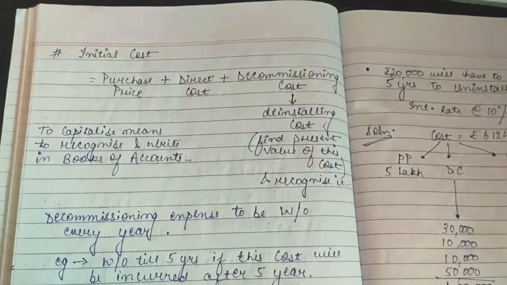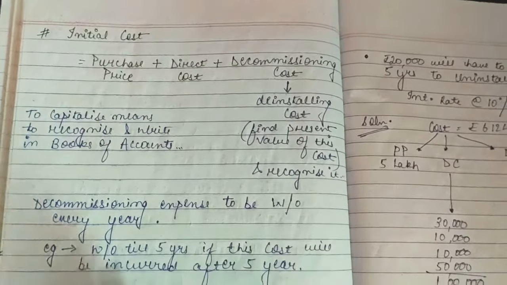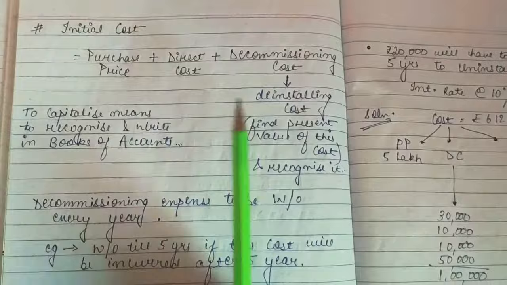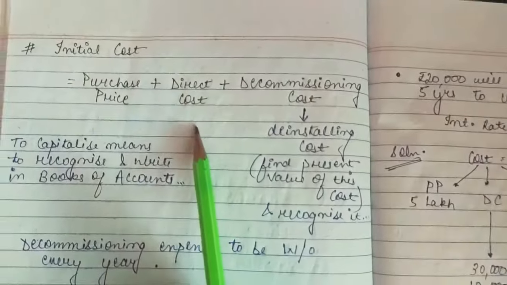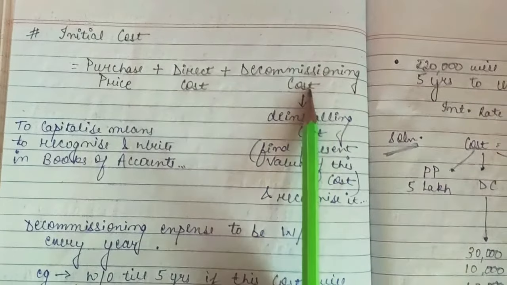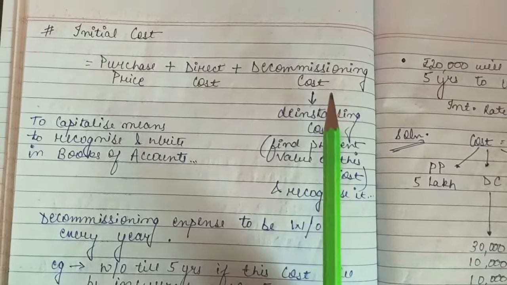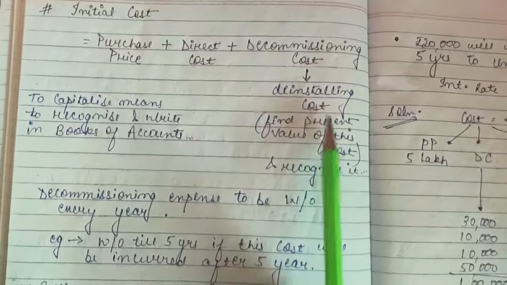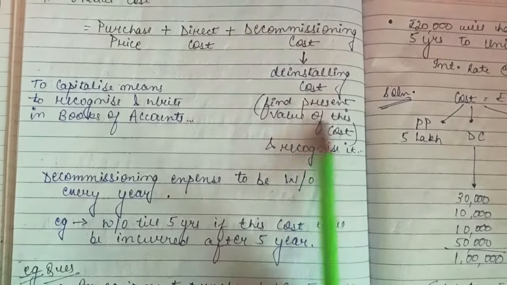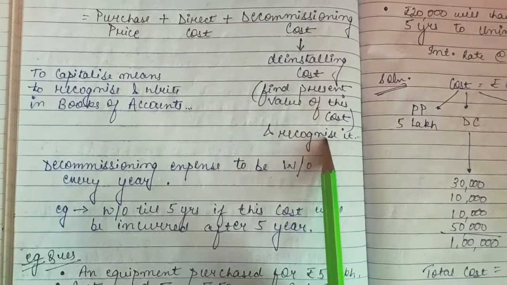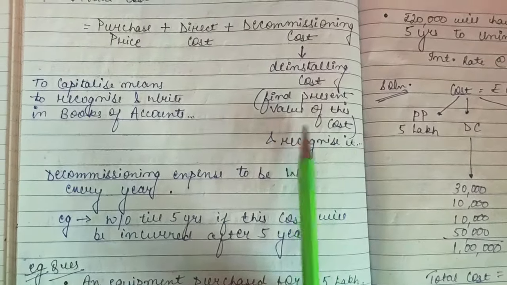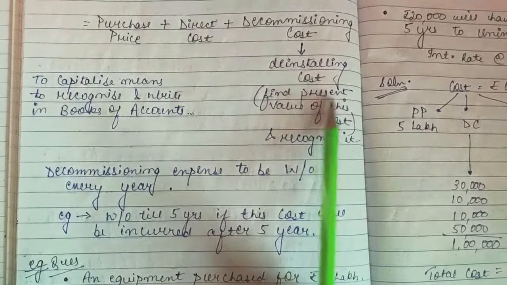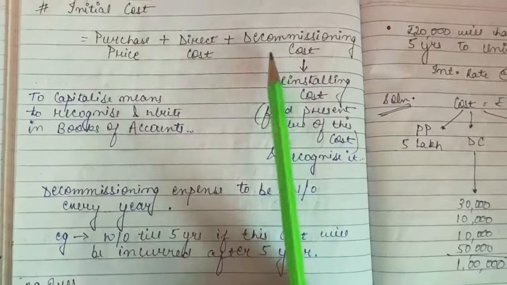Now let us understand the meaning of initial cost. Initial cost consists of three costs: purchase price plus direct cost plus decommissioning cost. What is decommissioning cost? It is the deinstallation cost; we find the present value of this cost and recognize it.